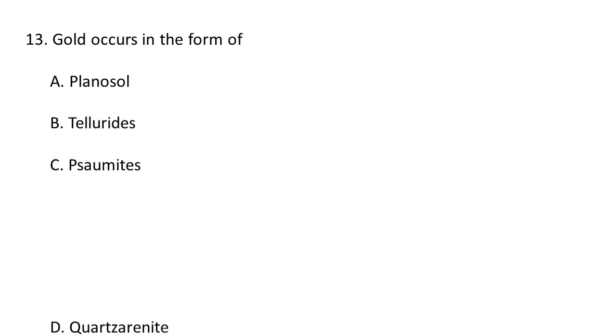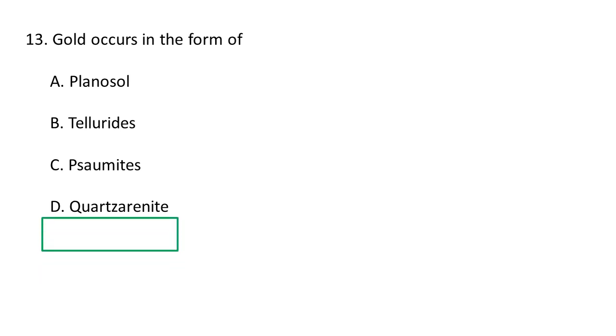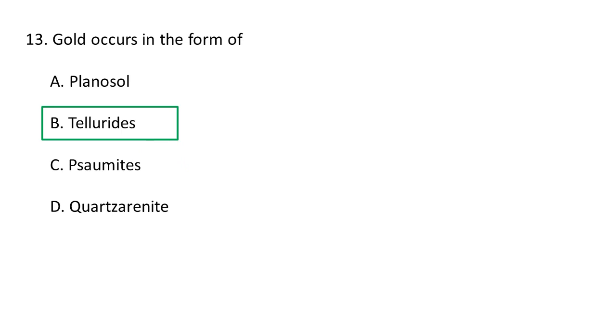Next question. Gold occurs in the form of A. planosol, B. tellurides, C. samides, D. quaternite. So gold occurs in the form of tellurides. Gold can occur in the form of a telluride mineral such as calaverite, krennerite, petzite and sylvanite. So in all these forms gold occurs in tellurides.